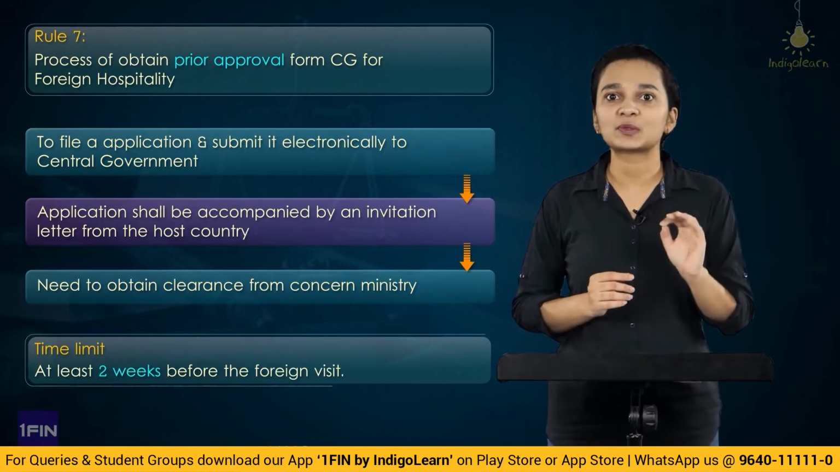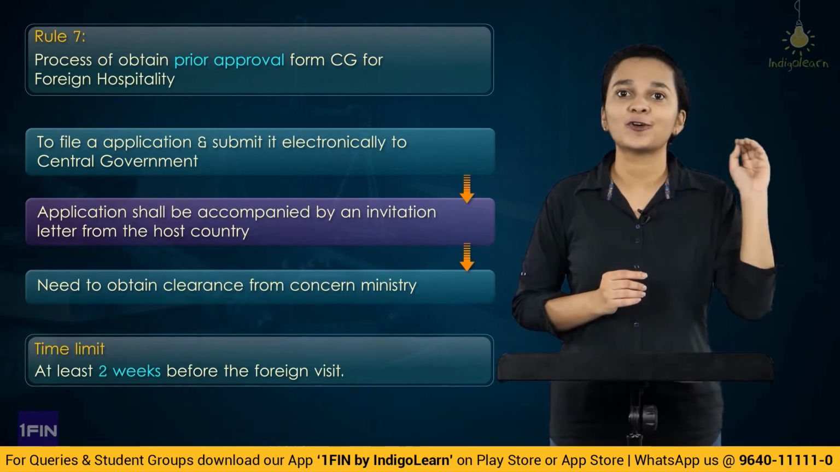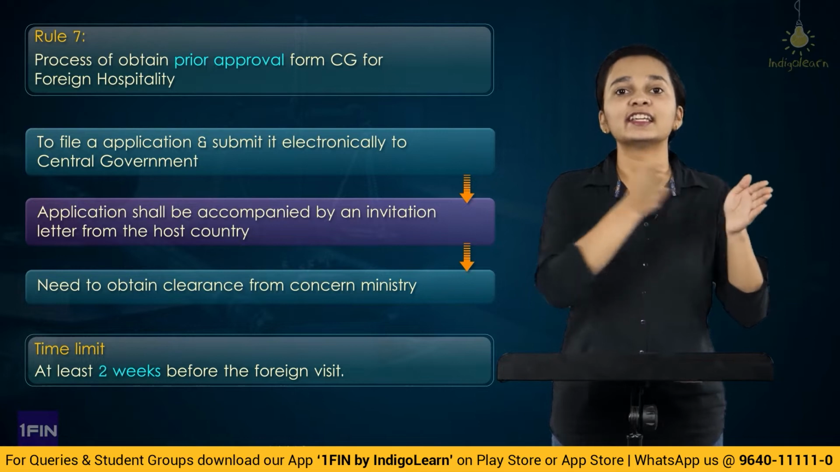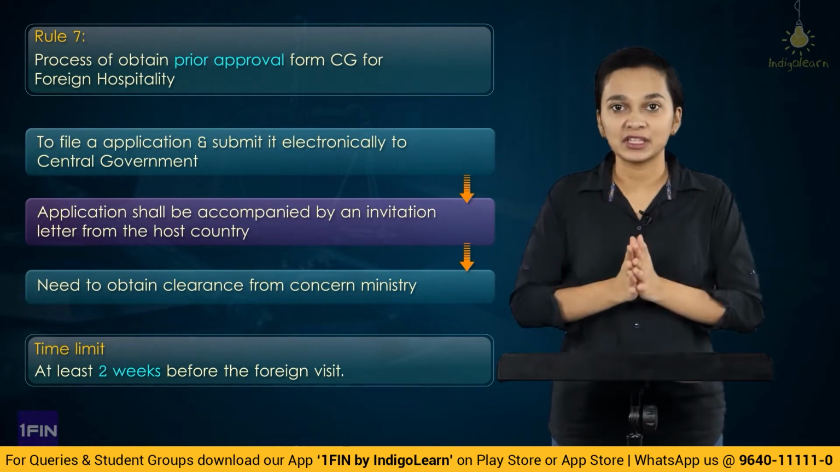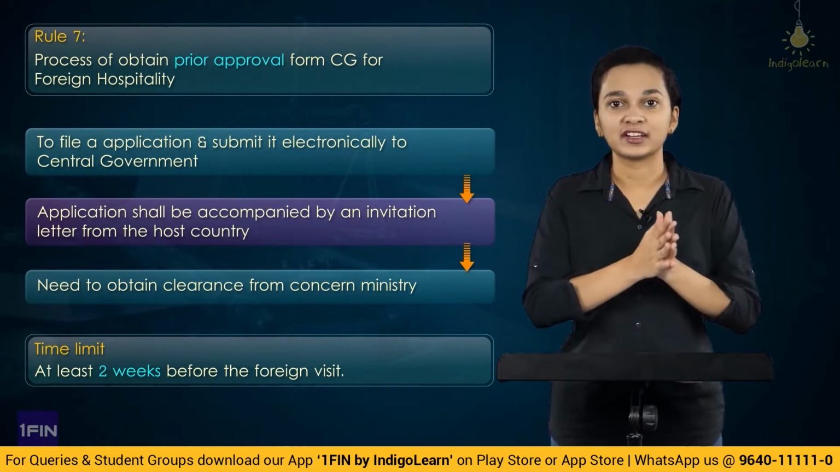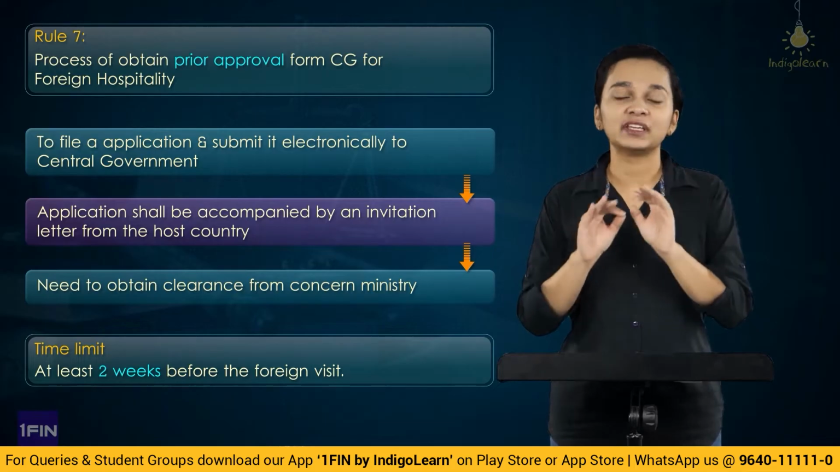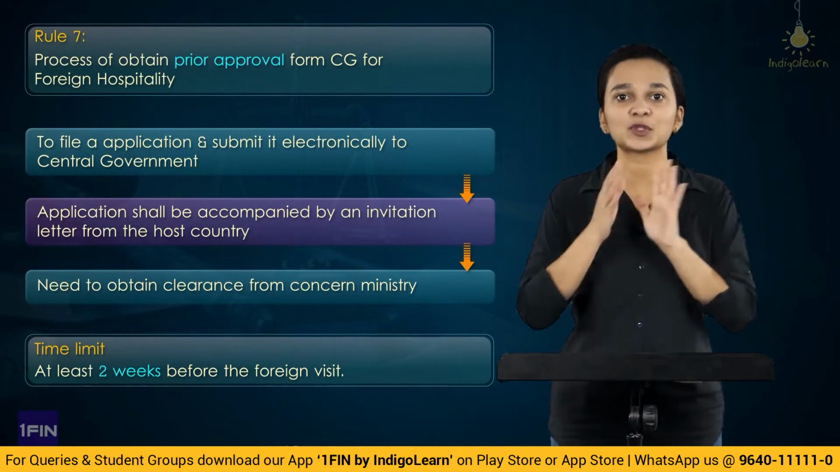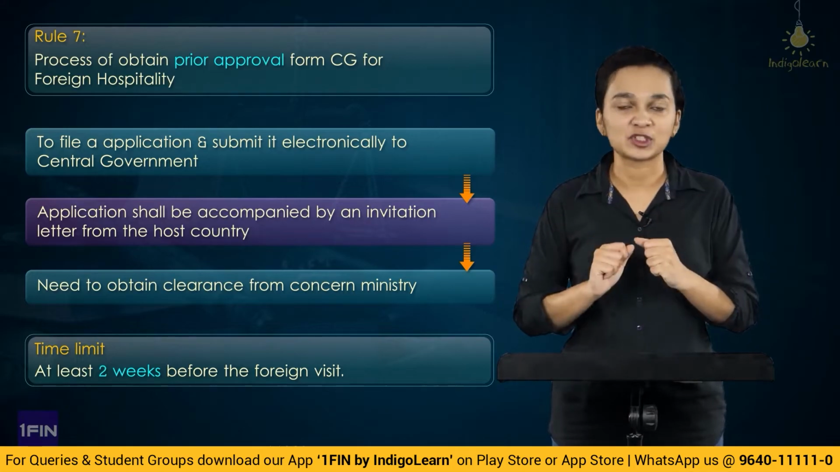This application has to be made 2 weeks prior to the date of onward journey. That is, from the date of journey, at least 2 weeks prior, this application has to be made to the central government, and all the details shall be given to the central government. Central government, after receiving the application, will decide whether they want to give the prior permission or not. So with this, we completed the topic of foreign hospitality.